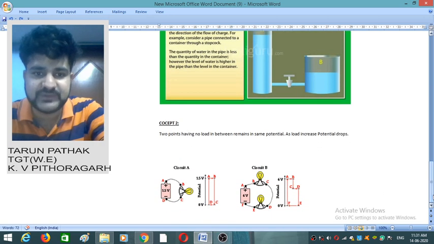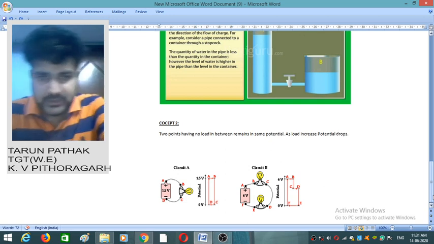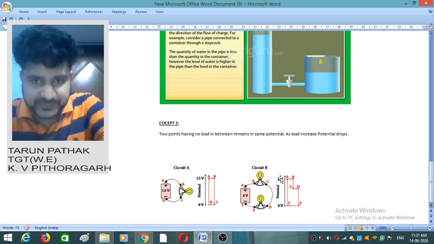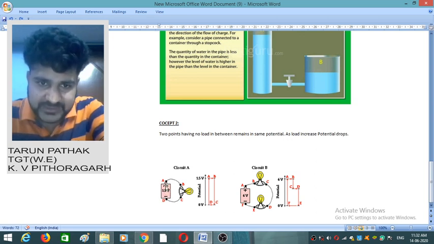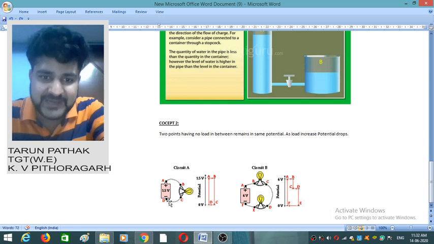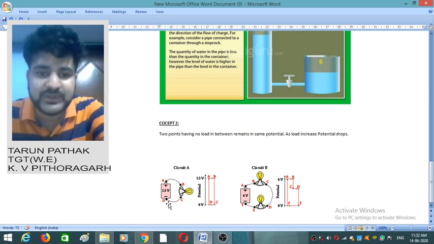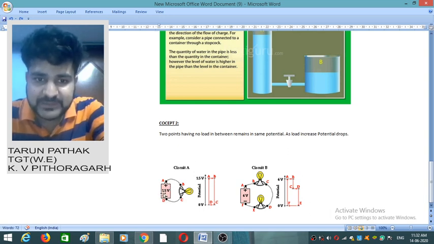Now the second concept. Now I have given two figures here. You see we have connected a 1.5 volt battery with a bulb. First of all, let's discuss this 1.5 volt. We have point A and point D here. If I ask you what is the potential difference between point A and point D, it will be plus 1.5 volt.